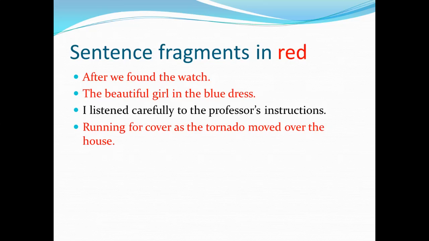"I listened carefully to the professor's instructions." So I is the subject, listened is the verb. And the last one also was a fragment. "Running for cover as the tornado moved over the house." Even though we have a lot of action there, we have a verb, but we don't know who is doing the running. So that one also is a fragment.